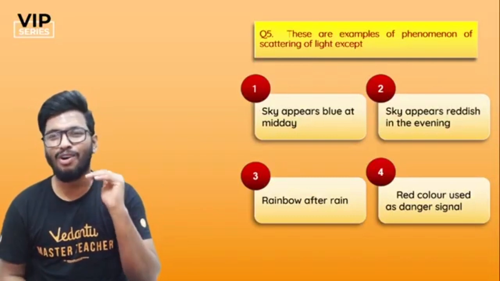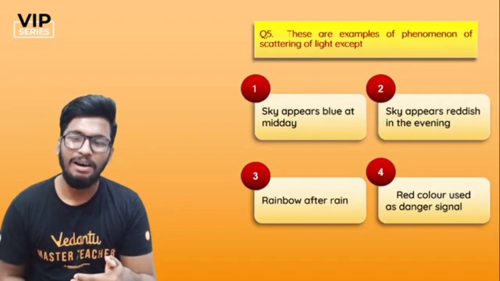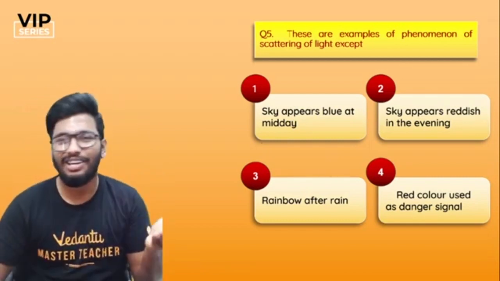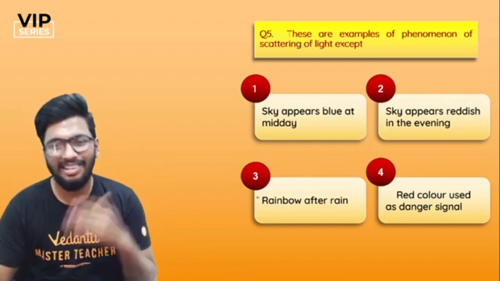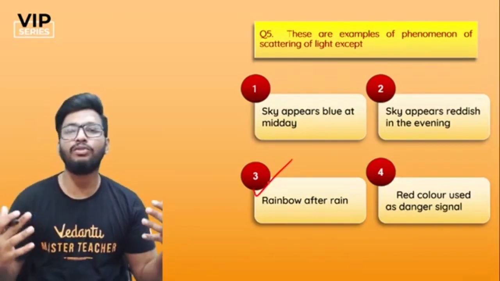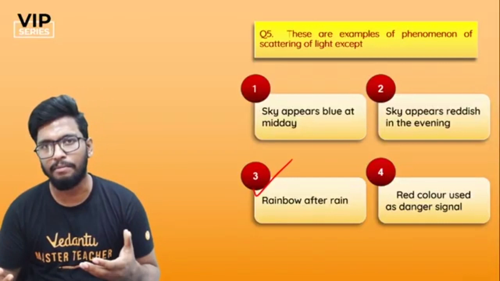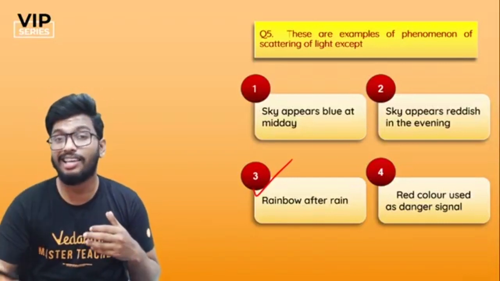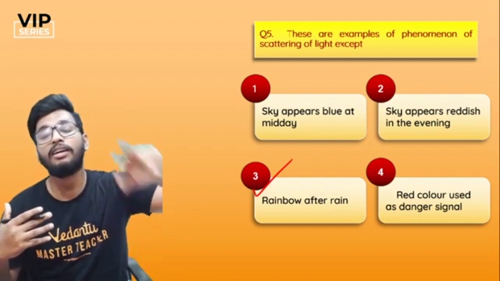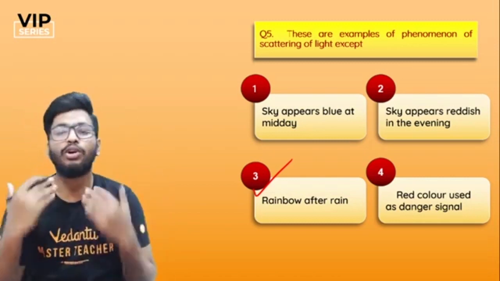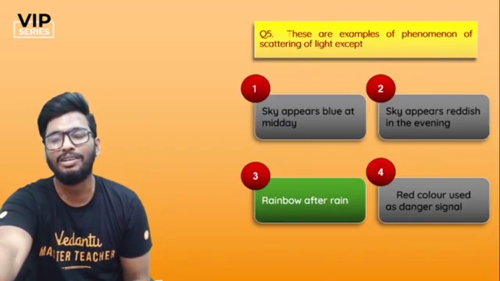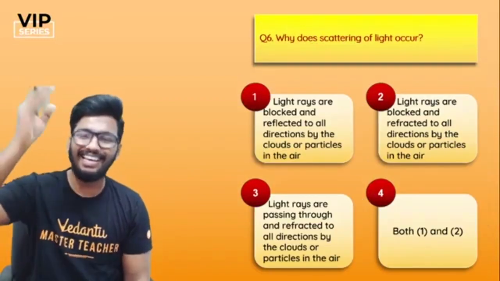I think this is probably the most obvious of the obvious answers, because you have done this in detail in the previous session. Let's give the answer. It's rainbows, guys. There are a couple of things that are happening in a rainbow, but it's definitely not scattering of light. You see dispersion happening, you see total internal reflection happening, you also see refraction happening, but what you do not see is scattering of light, and hence the answer is option number C. That's that simple.